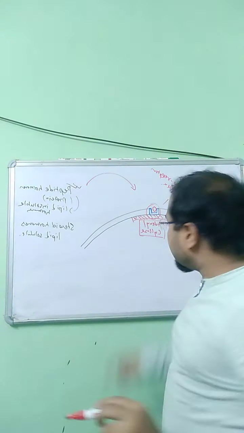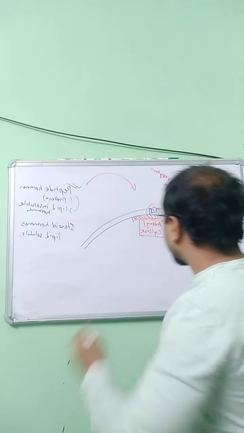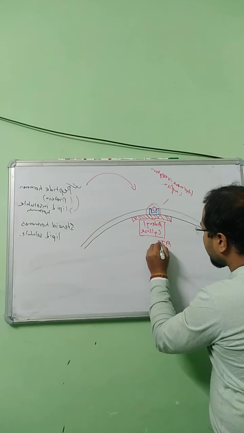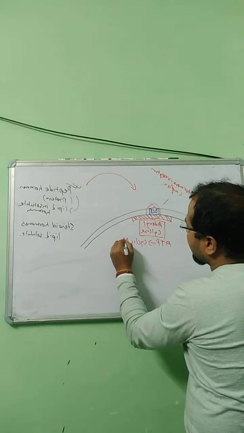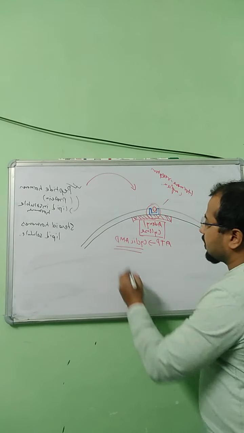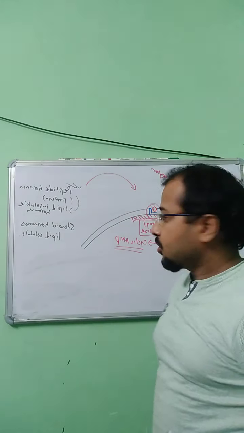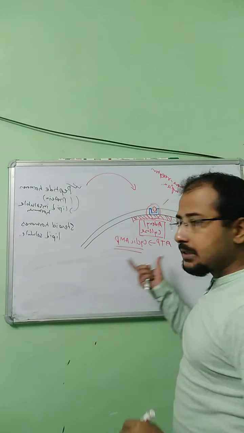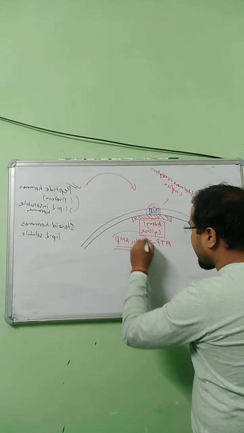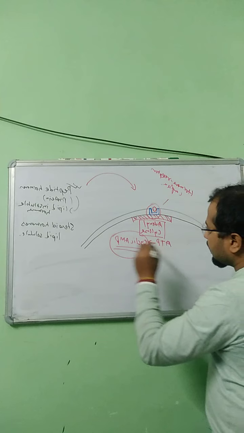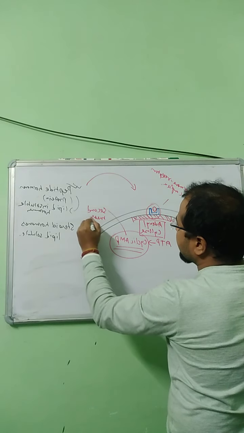So this enzyme is actually converting ATP into cyclic AMP. Understood? Now this cyclic AMP acts as a second messenger.